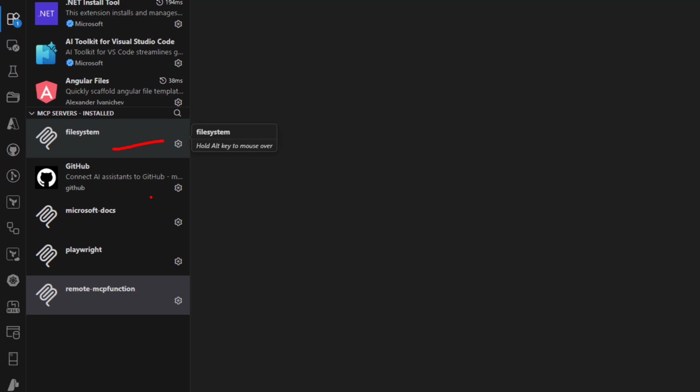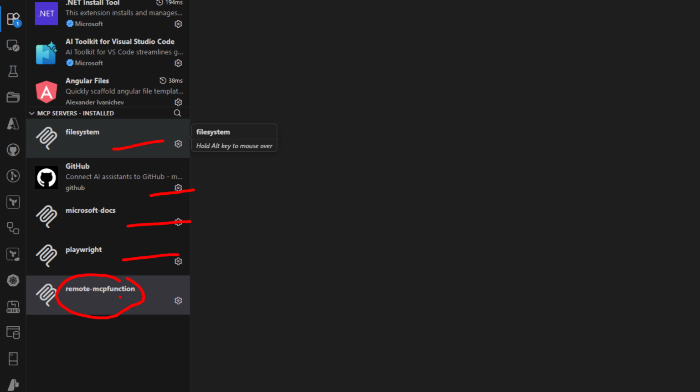Here we have the GitHub MCP server that can be used in order to connect us to GitHub. For example, you can ask the MCP server to create a pull request, create an issue, make changes on a pull request, etc. Here we have an MCP server that can access the Microsoft documentation. Here we have another Playwright MCP server that can be used for testing. And here the custom MCP server that I have created.